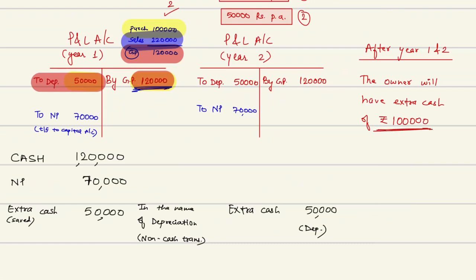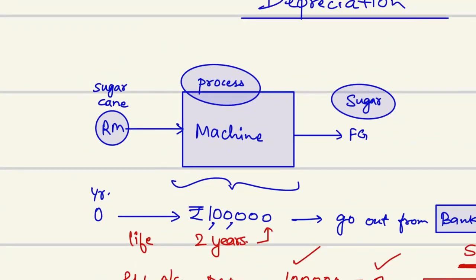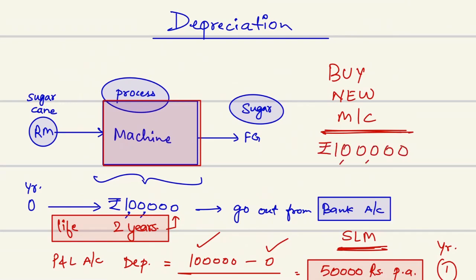And now what is he going to do with 1 lakh? Obviously, sir, he was doing the business of sugarcane. Now, if this machine is going to be dead in 2 years, that means its useful life is only 2 years. So now I have to buy new machinery. For buying that new machinery, in my books of accounts, in the name of depreciation, I have collected a sum of rupees 1 lakh.